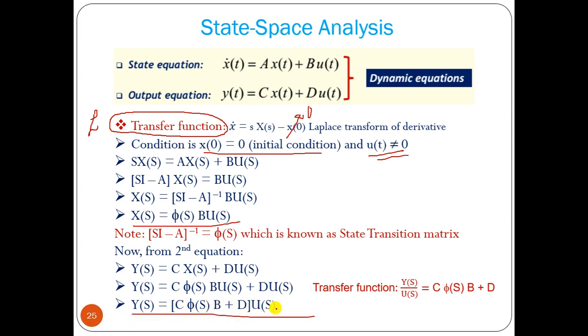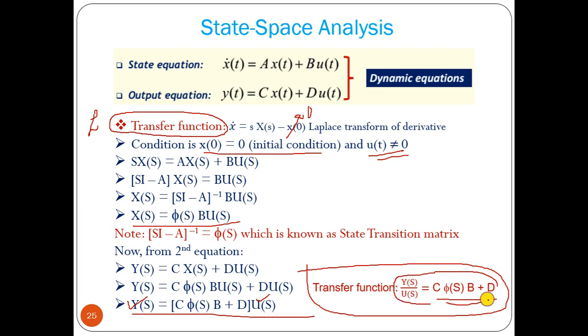Now transfer function equals output by input. Y is the output, U is the input, so Y(s) by U(s) equals C phi(s) B plus D. So this is the formula to find the transfer function of a system if we know the dynamic equations of the system, and that system is nothing but a linear system.